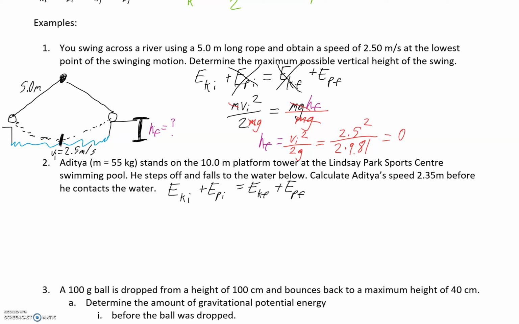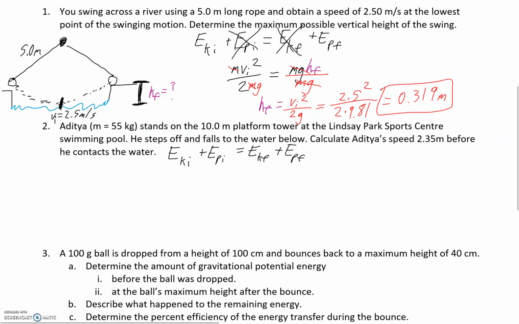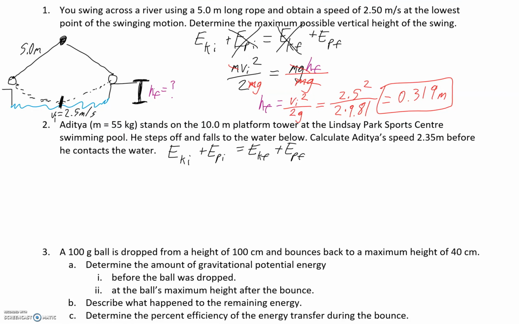We get 0.31855. Okay, but we've got 3 sig digs, so it should be 0.319 meters as our final answer for that one. All right, let's take a look at the next one here.